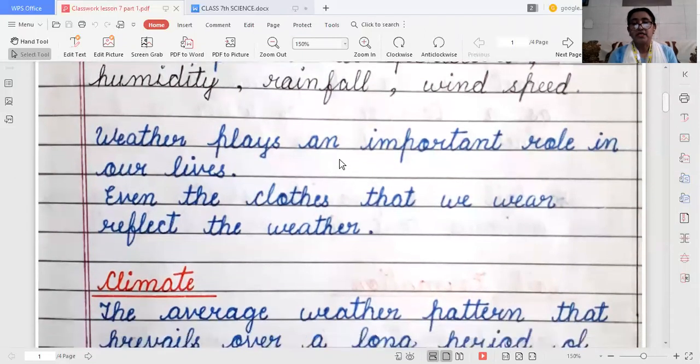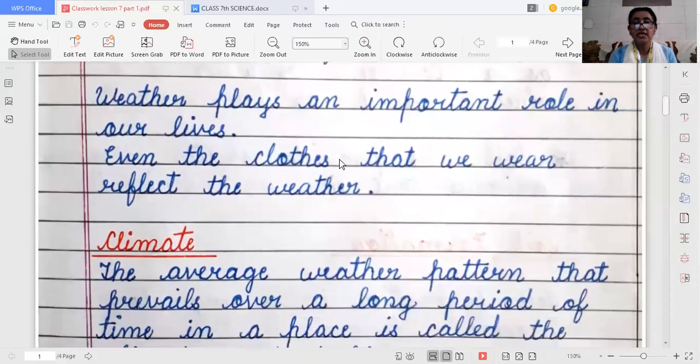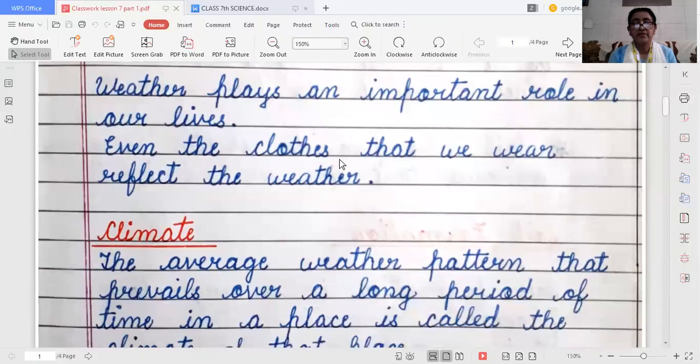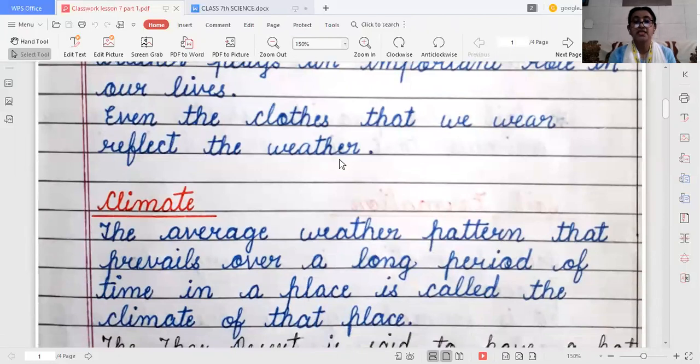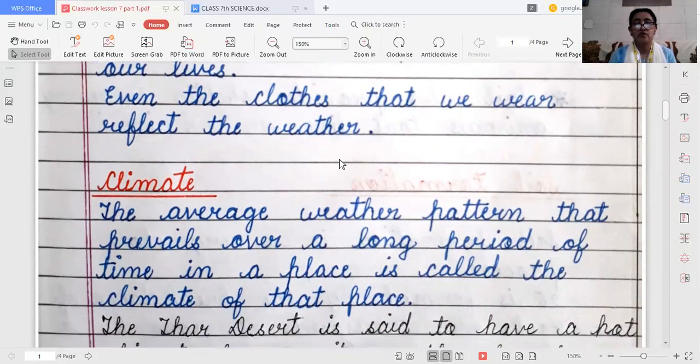Next is climate. Now, what is climate? Climate is the average weather pattern that prevails over a long period of time in a place. That is known as the climate of a place.